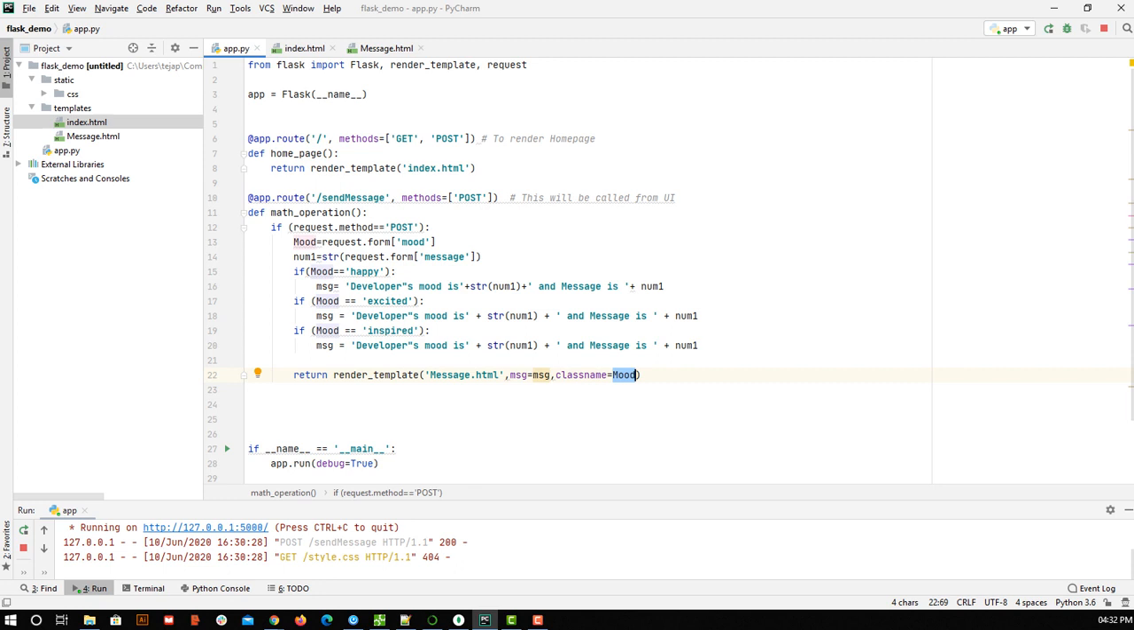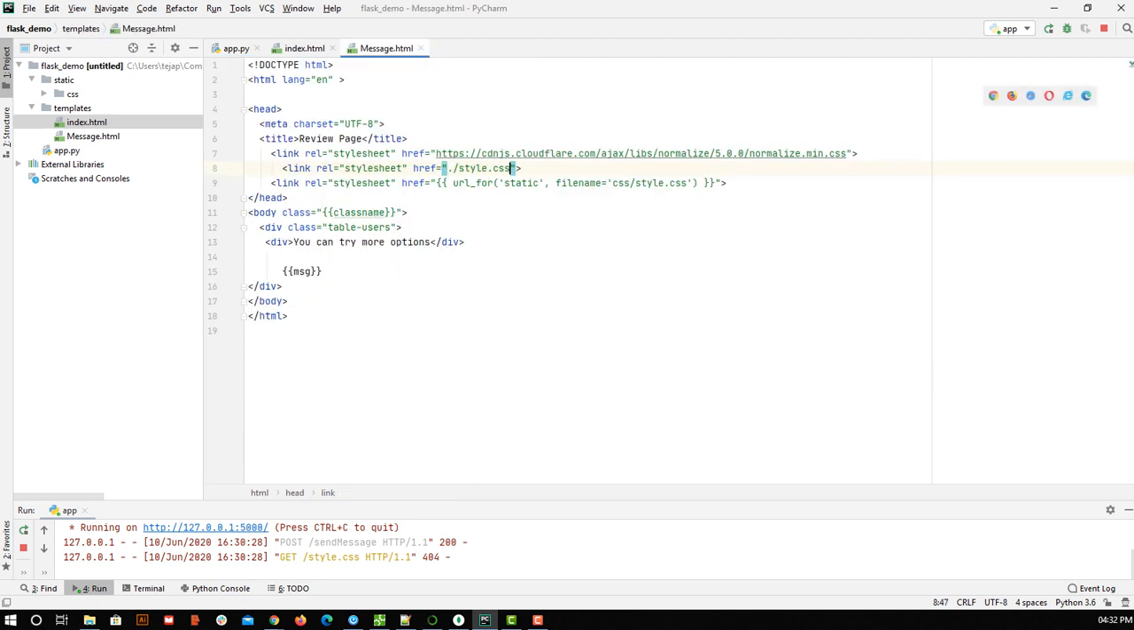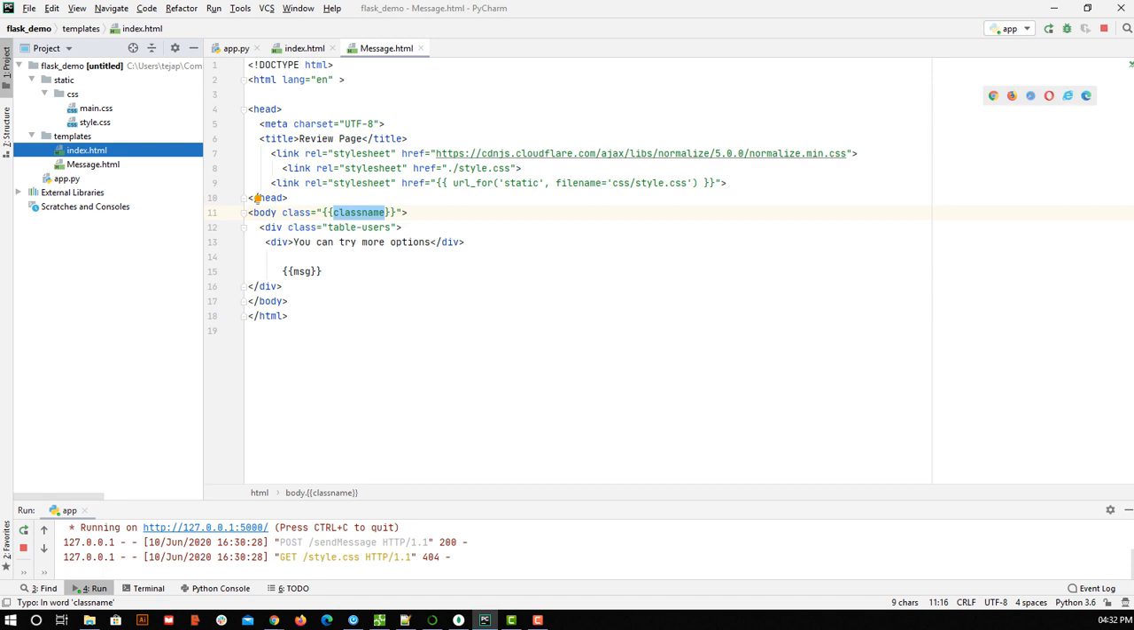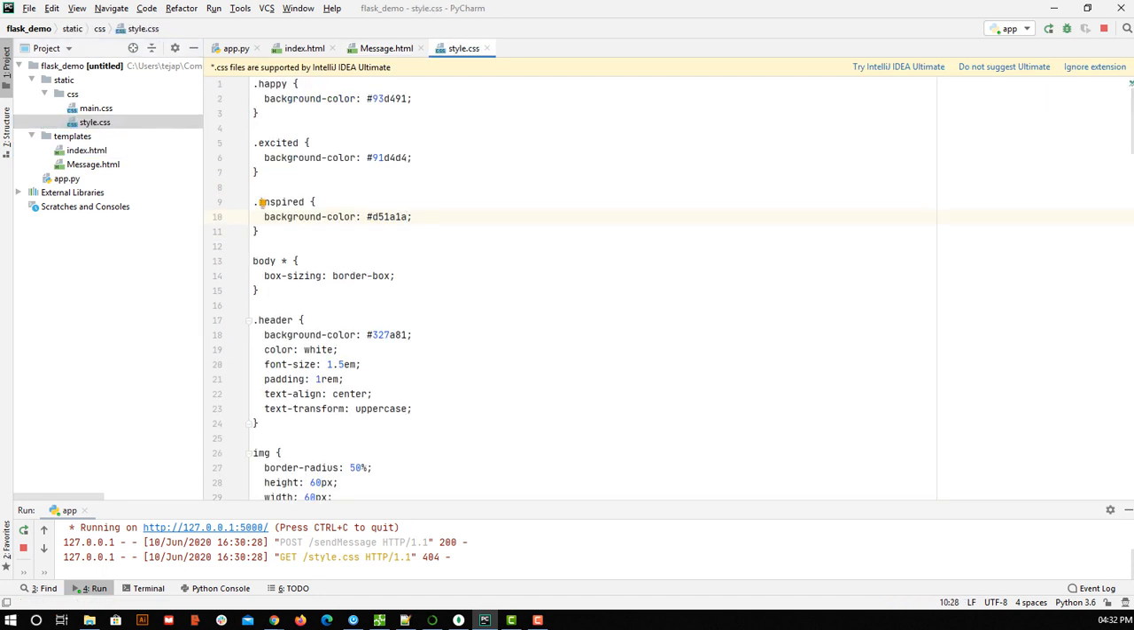So this will return message.html. Here I am simply printing the message whatever I got, and then I am also changing the class name, whether the class name was happy, inspired, excited. Based on that, what background color should come, that I have defined in CSS. Let me show you that as well. In style.css, I have said if the class is happy, this should be the background color. If it is inspired, this should be the background color. I hope that is clear.